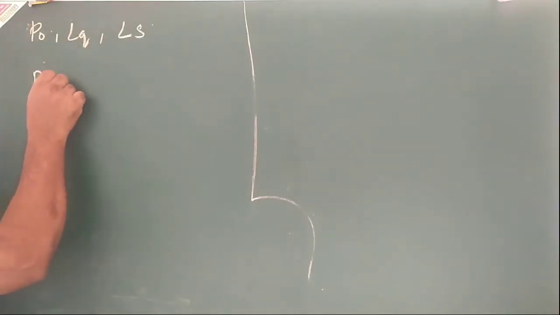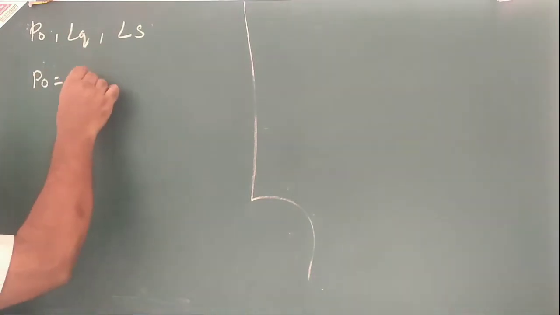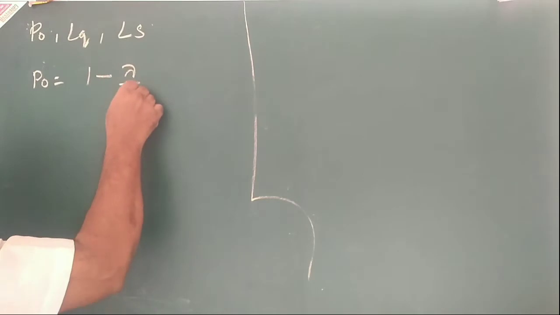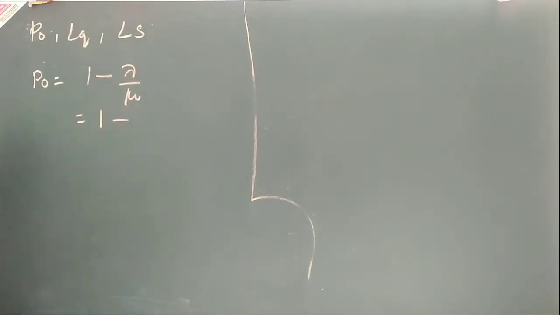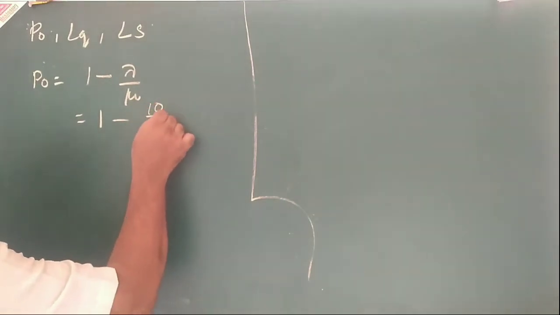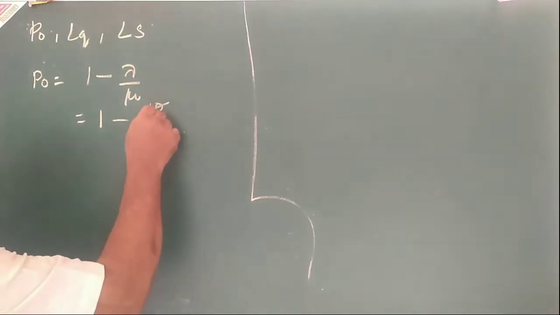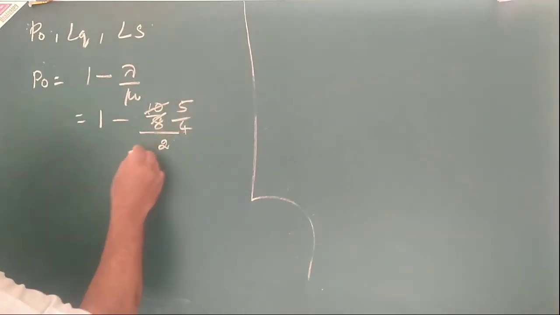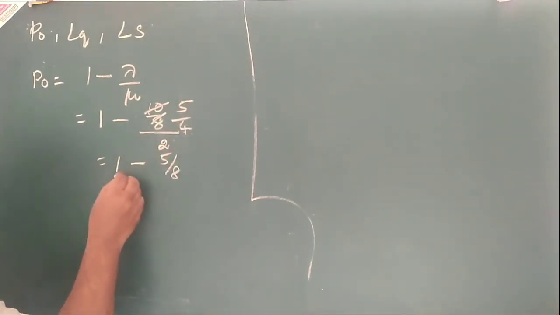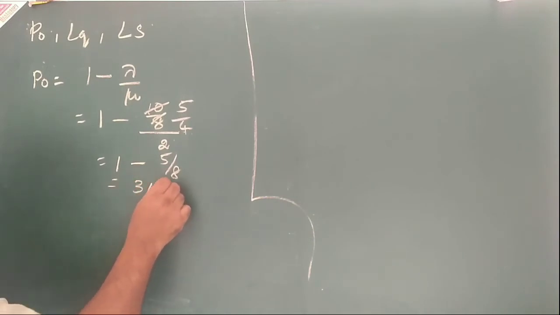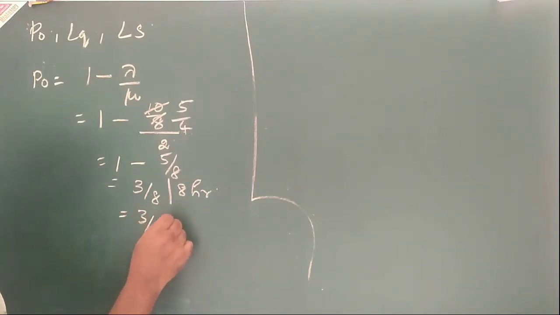First one, P naught. What is P naught? 1 minus lambda by mu. So that is equal to 1 minus lambda. Lambda is equal to 10 by 8 divided by mu. Mu is equal to 2. So this is equal to 5 by 4. That is 1 minus 5 by 8 is equal to 3 by 8 per 8 hour, because 1 day means 8 hours only. So that is equal to 3 by 8 into 8 per hour.